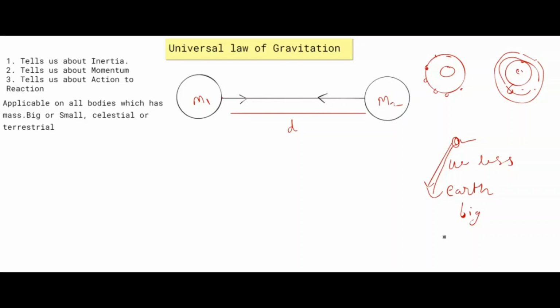For attraction, an object needs a very big mass. So our attraction to this object is negligible compared to earth. So earth attracts each object towards its center, and whenever any object free falls, it goes down to the earth. This is the concept of the universal law of gravitation.